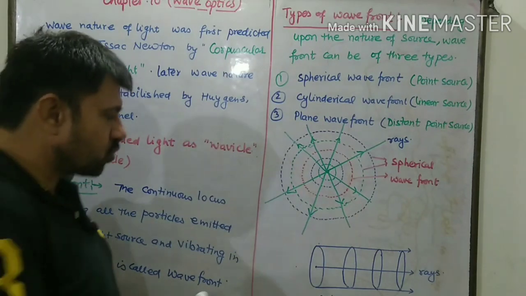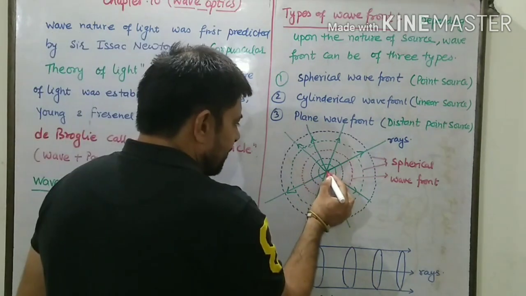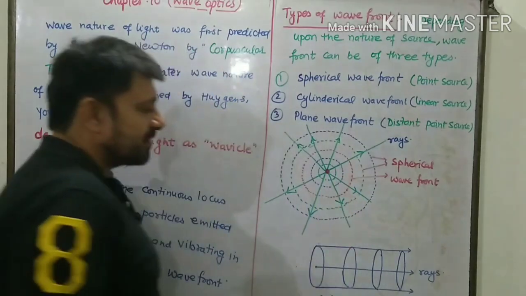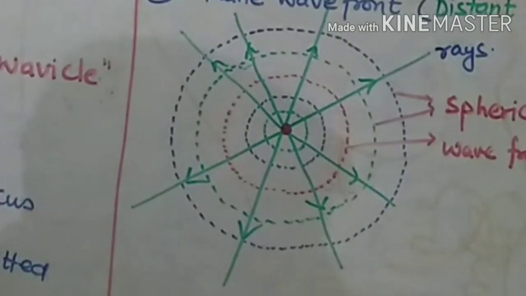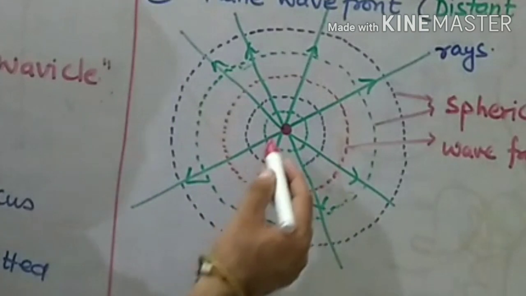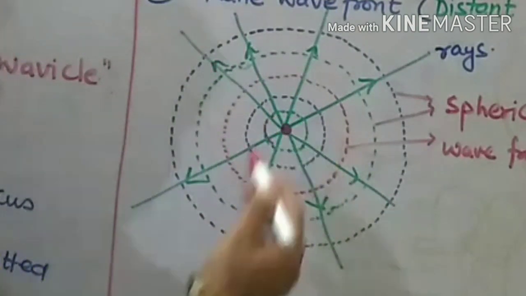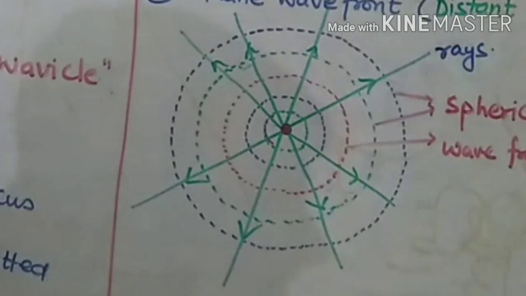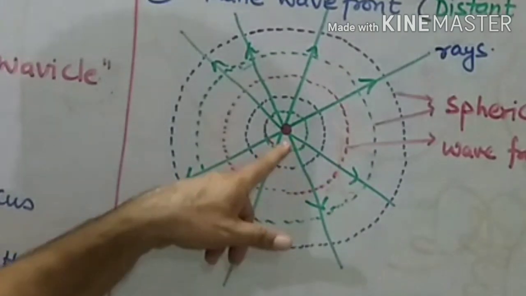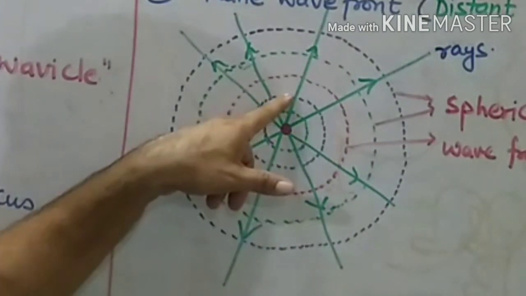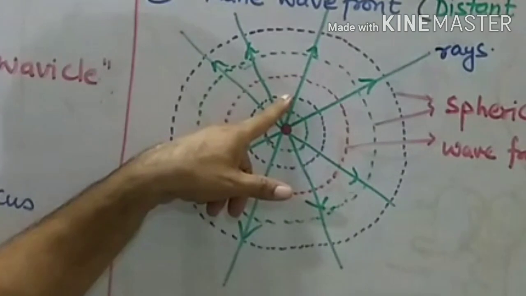Now let us see how we represent them. Suppose this is the source of light. At the center I have assumed a source that is emitting light. Suppose the first batch of light particles is represented by the innermost circle, shown in green. When this circle spreads out, the second batch is emitted. When the second batch comes out, the first batch goes on the blue path.